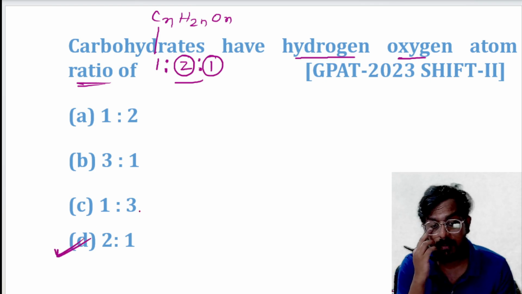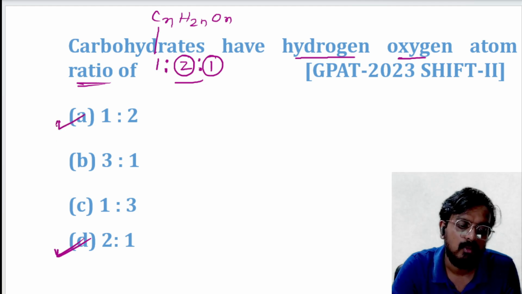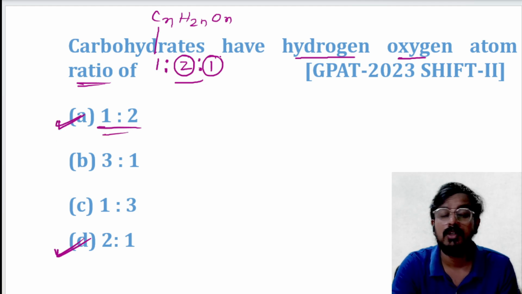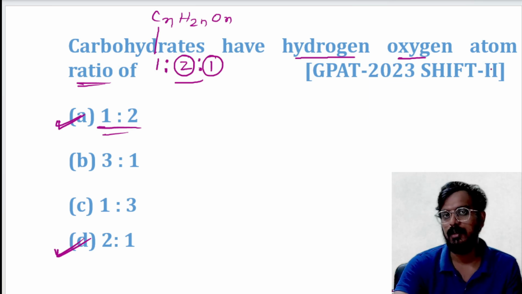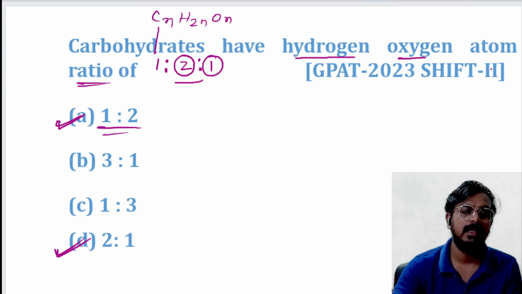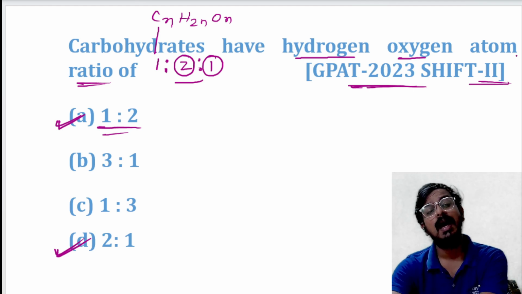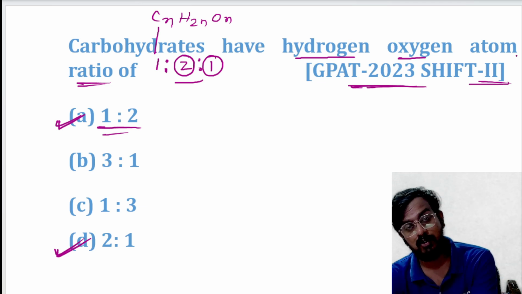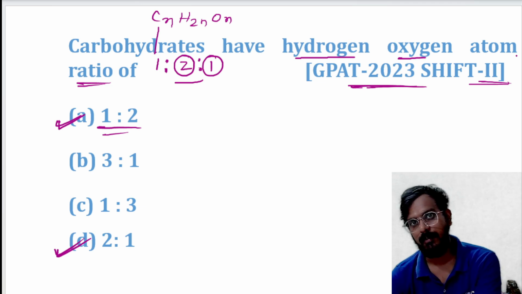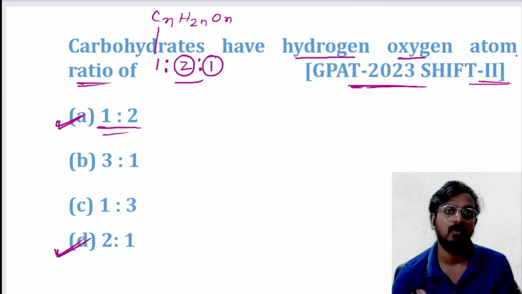And if the question is about carbon to hydrogen ratio, then the answer will be 1 is to 2. Here the question was about hydrogen to oxygen atom ratio. Okay, option D is the correct answer. This question was asked in GPAT 2023 SIP 2. Whatever question I am discussing with you has been asked in some of your important exams, not only GPAT, some questions are also asked in different DI exams. So you should remember the concept behind the question.